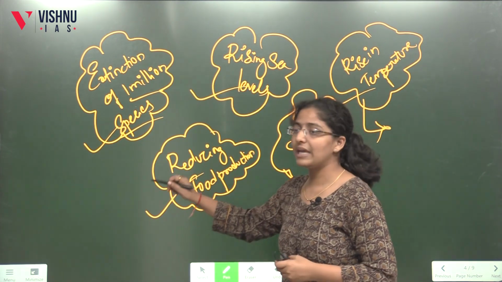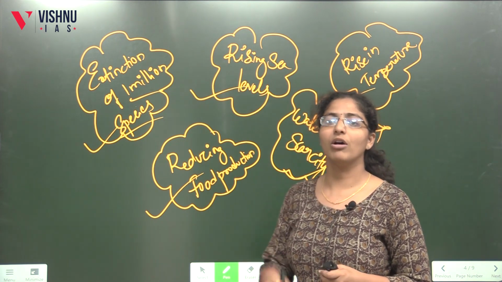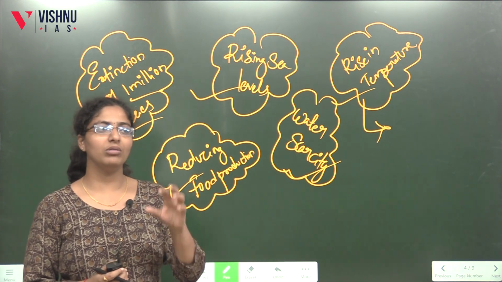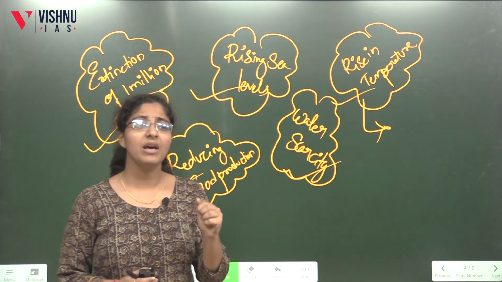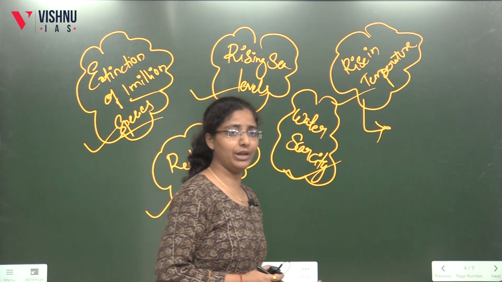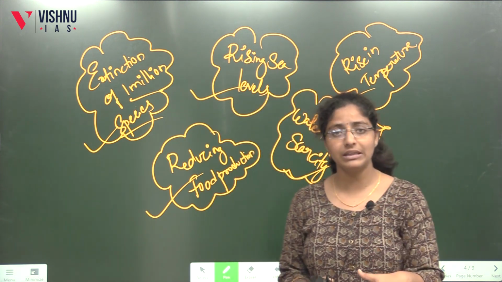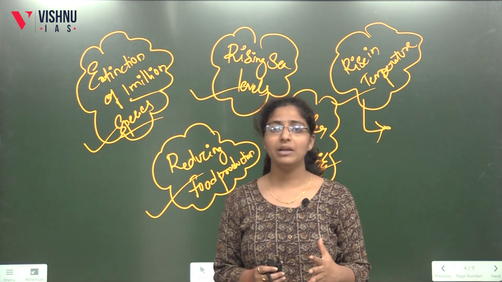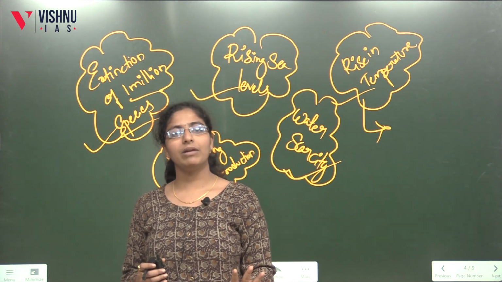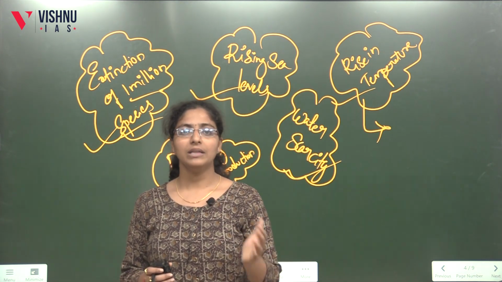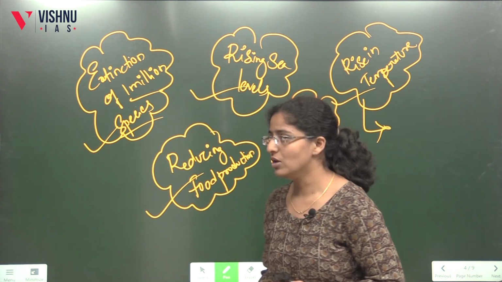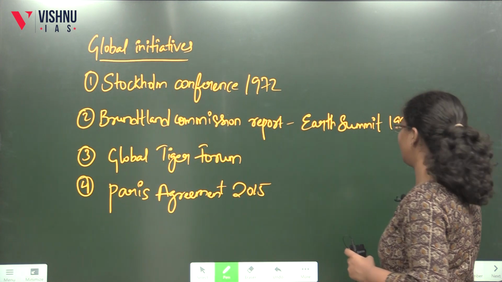Okay, when I say there is an extinction of species going on, when the sea levels are rising, when so many things that are harmful for the planet are going on, we as individuals are contributing more and have no thought of conserving the resources that are available. There is something called sustainable development, a procedure that has been brought, these goals that we have adopted in order to save our own planet. So what are the goals? We will have a look.